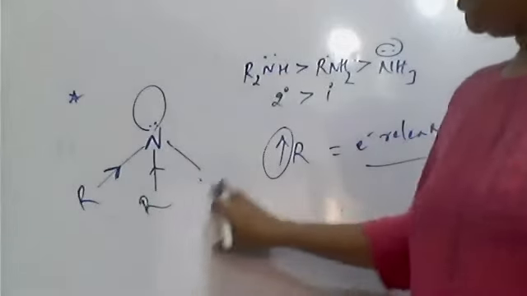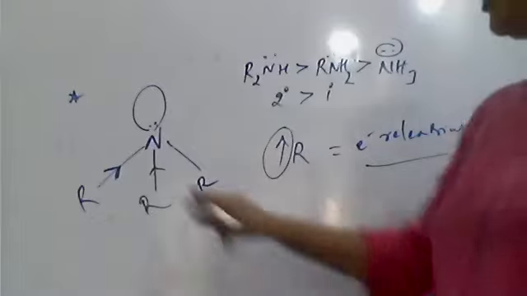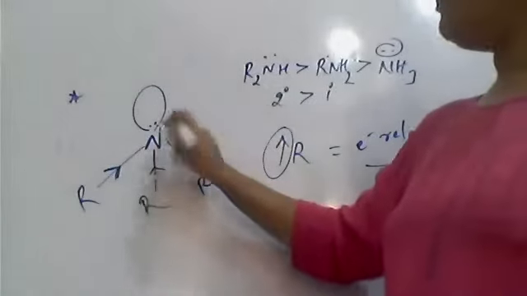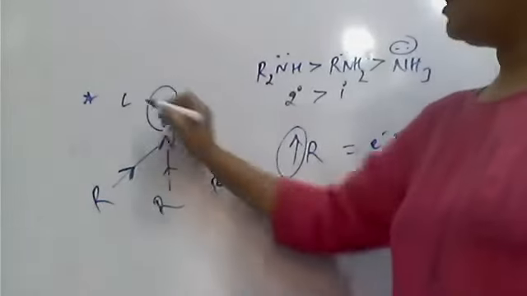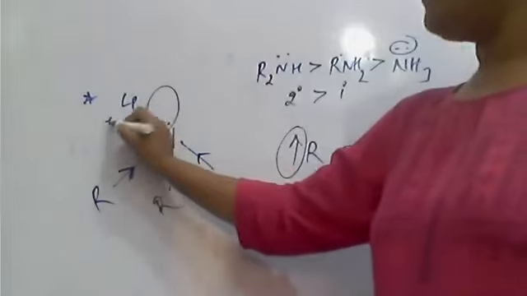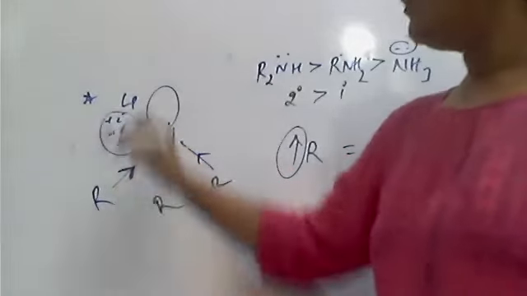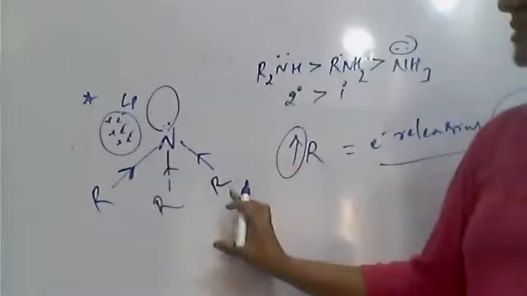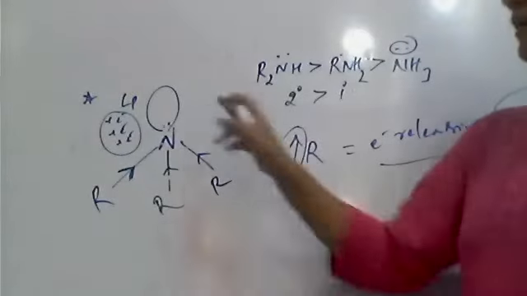In the same way, if you replace one more hydrogen with one more alkyl group, then here 1, 2, 3, three groups are donating electrons. So on the nitrogen, along with the lone pair, what is happening? All these three are electron donating. So these push the electrons towards the nitrogen.